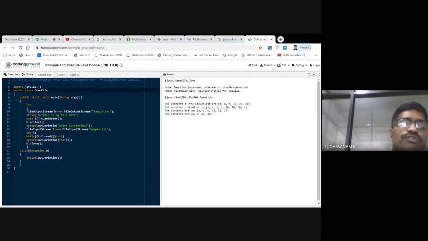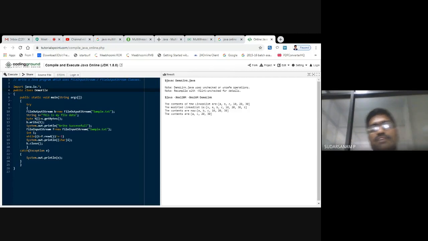Now after storing into that array, b.write(t). So directly we are copying this into that particular file, sample.txt. Once you do this, next, for my understanding purpose, I have written the code here.